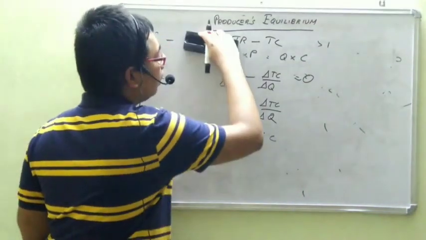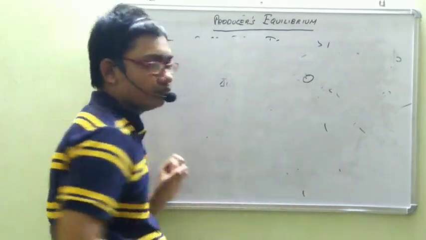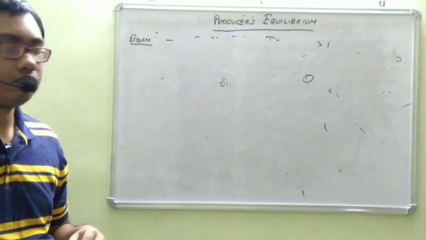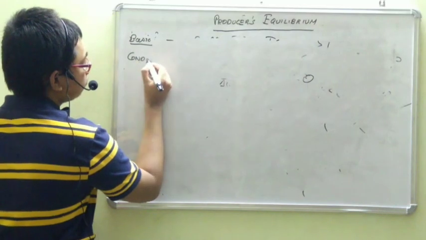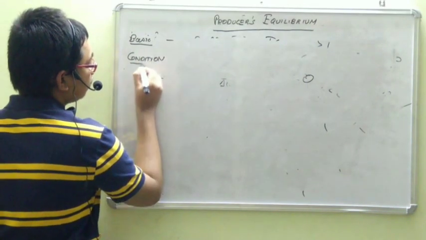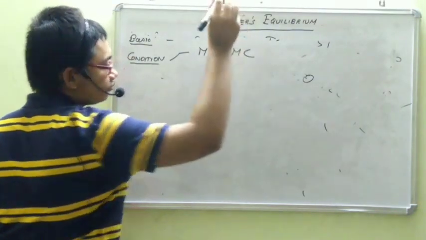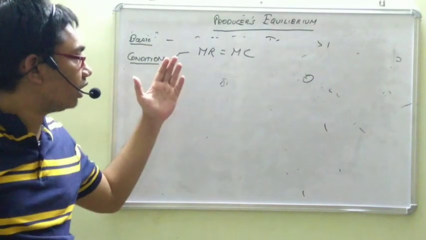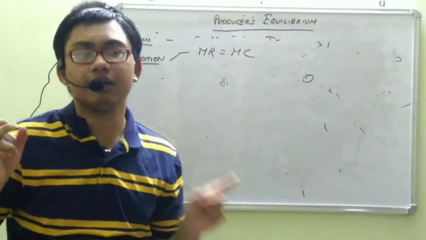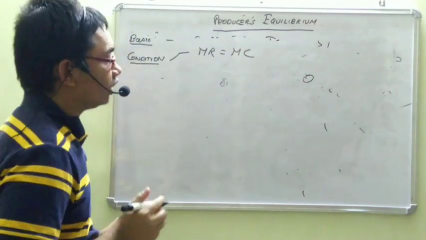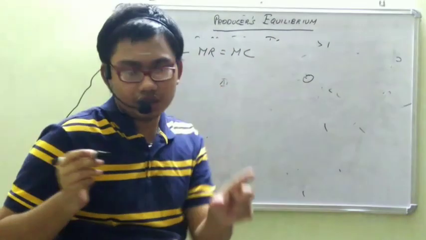Now let's see. Just MR equal to MC, does it mean profit will be maximum? We'll have to know that. So, the conditions for equilibrium: the first condition is MR is equal to MC. But does it mean that profit will be maximum if MR equals MC? Let me give you an example. MR equal to MC means the curves will cut each other.